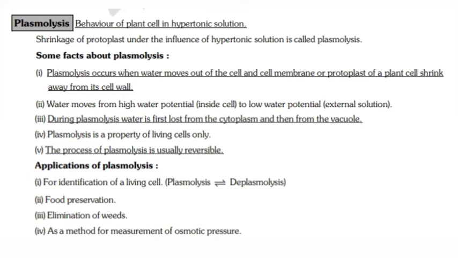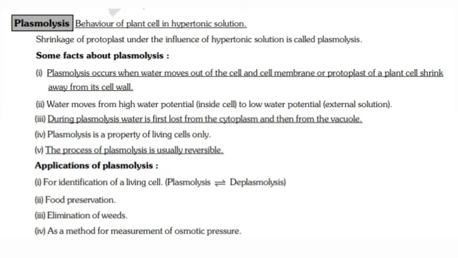Plasmolysis occurs when water moves out of the cell and the cell membrane or protoplast of a plant cell shrinks away from its cell wall. Water moves from higher water potential inside the cell to lower water potential in the external solution.